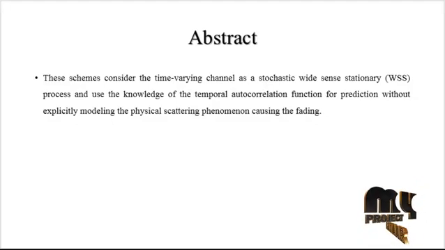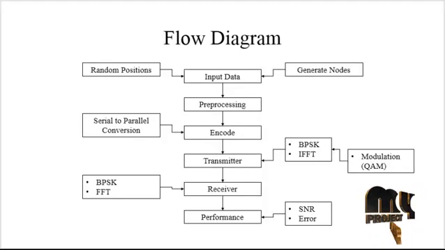Hence, in this process, there are two kinds of modules, the sender side and the receiver side. The sender side is the transmission side, and the receiver side receives the signals. Now we are going to discuss the flow diagram of the process. This is the overall working flow of this process. This process consists of the modules such as input data, pre-processing, data encoding, transmitter, receiver, and finally performance estimation.